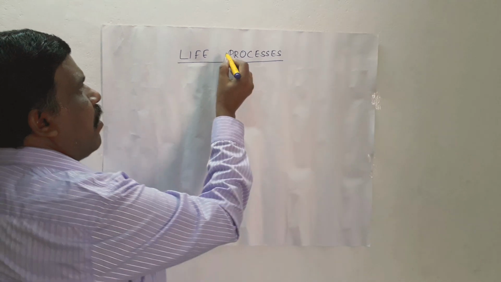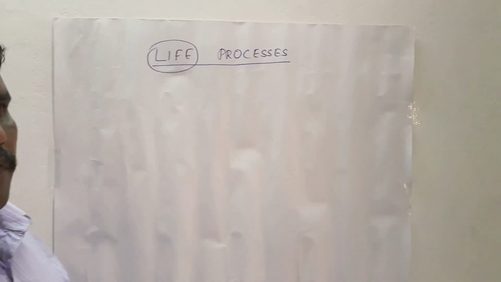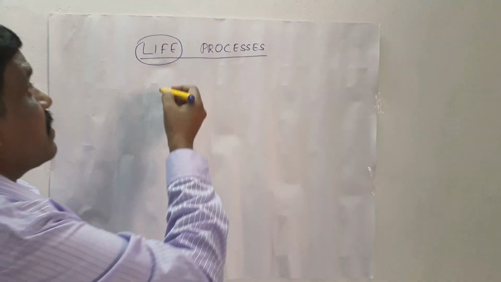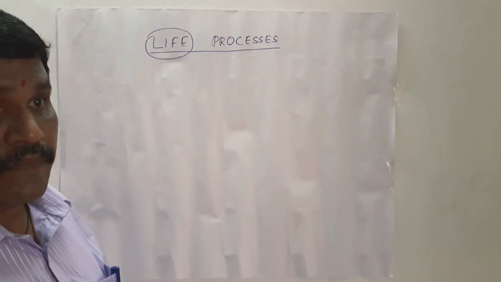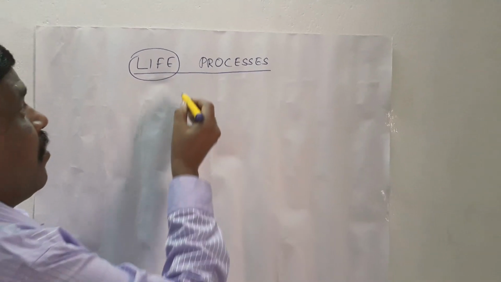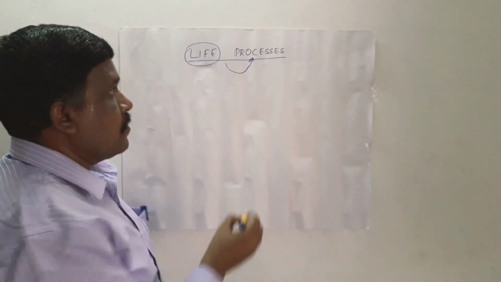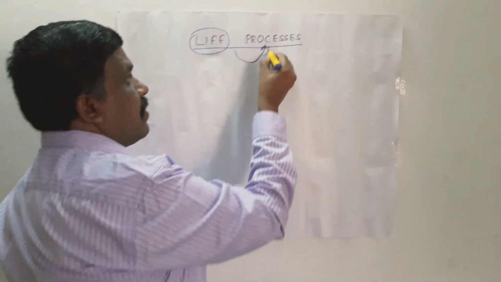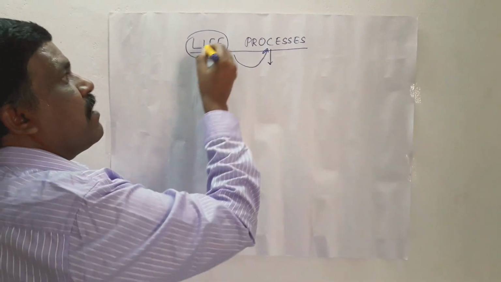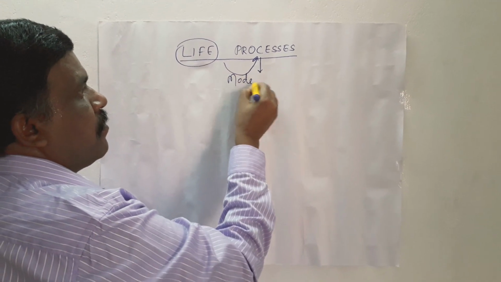So what is the meaning of life? Life is nothing but the existence of life in the living organisms. So in the organisms, how can this life exist? For that, what are the various processes that are required? The various processes required for organisms to live are, for example, the mode of nutrition.